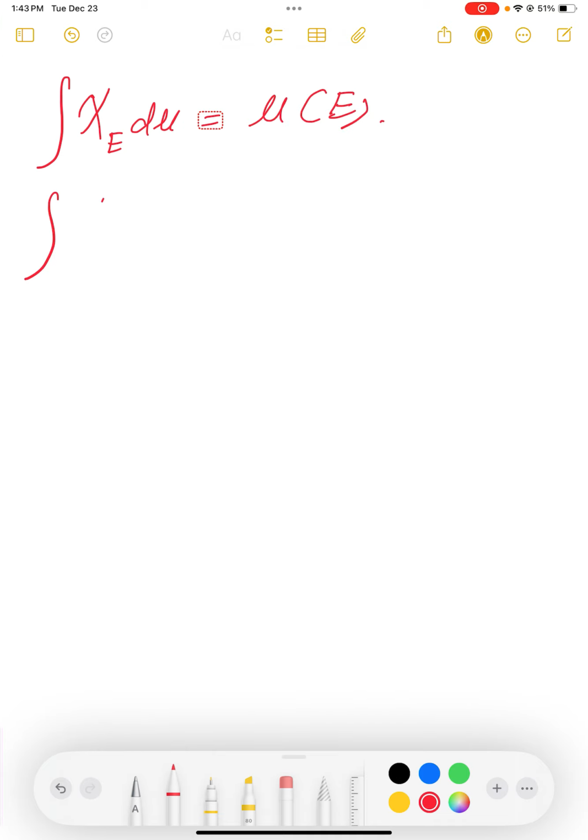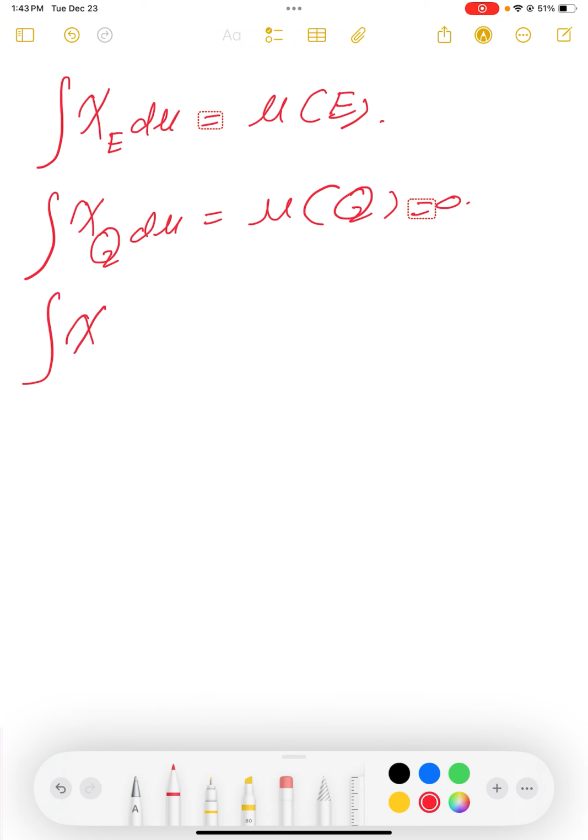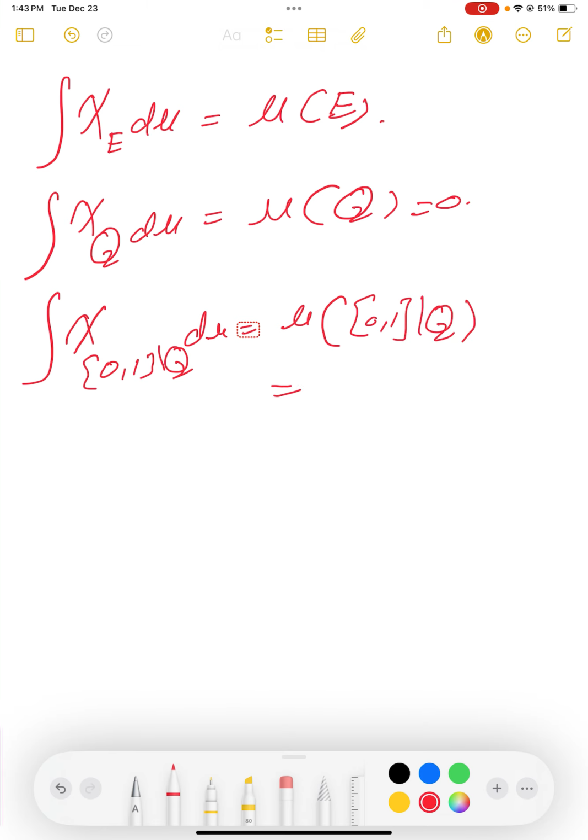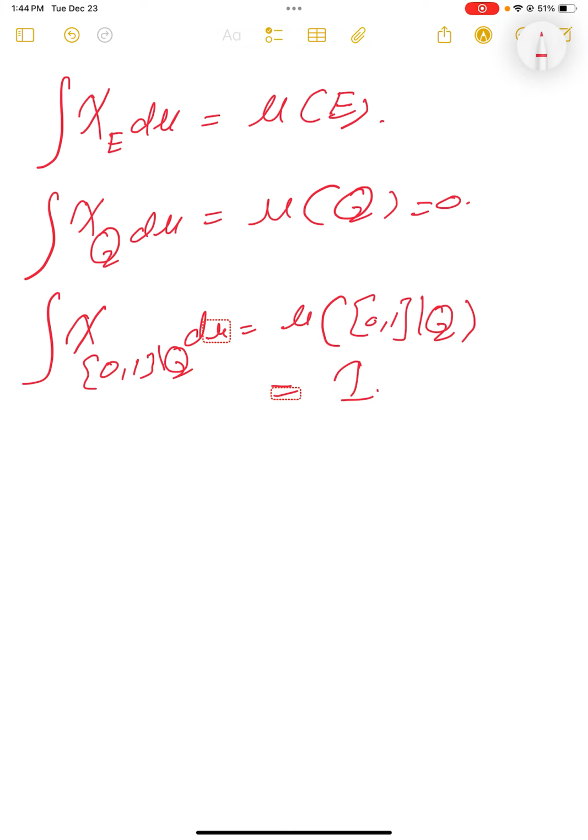We also have the case of a characteristic function. The integral of the characteristic function of E is nothing but the measure of E. For example, for the set Q, the integral is the measure of Q, and the measure of Q is 0. If we take another set, the interval [0,1] minus Q, the integral of its characteristic function d mu is the measure of [0,1] minus Q, which we all know is 1. And how can you prove it?